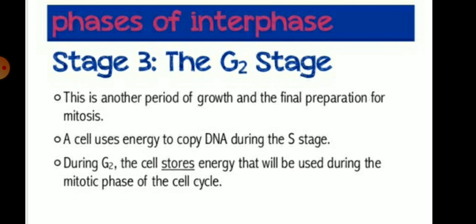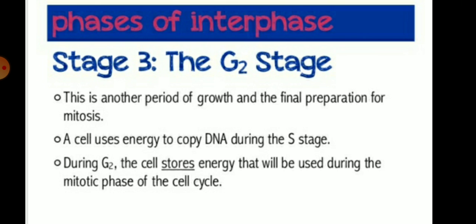So children, after the S phase, the third stage is the G2 stage. This is another period of growth and the final preparation for the mitosis. Like when we are preparing for an exam and then do the final revision, we can say the G2 phase is the final revision.